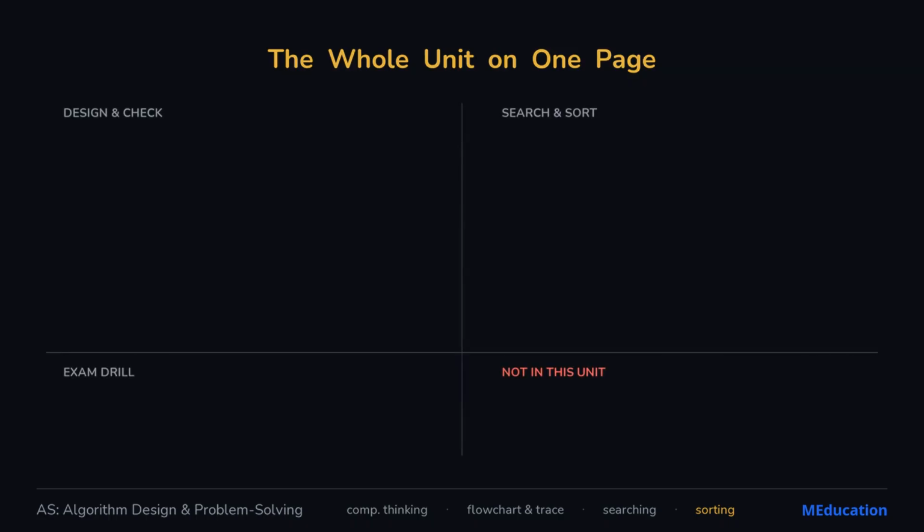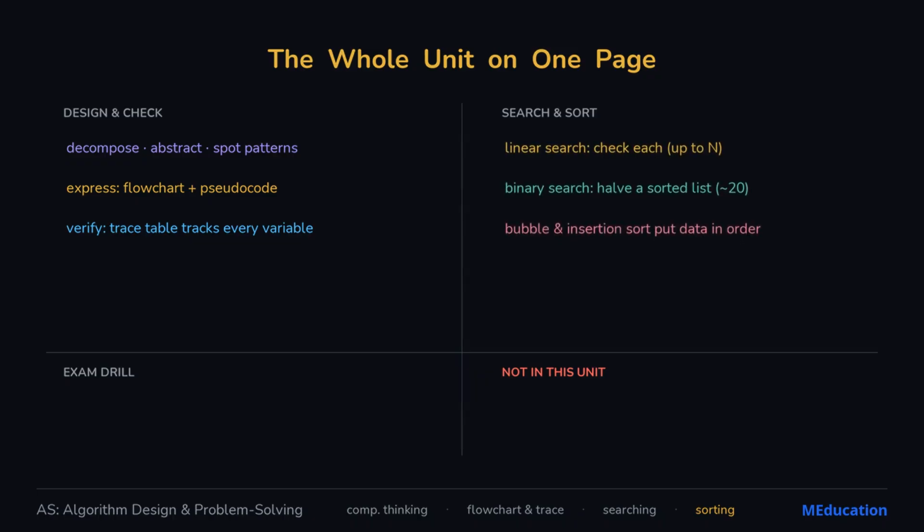It starts with computational thinking. Decompose a problem into pieces, abstract away the detail that doesn't matter, and recognize patterns you can reuse. Turn the tangle into clear, ordered steps before you write a single line. Express those steps as a flowchart or pseudocode, and check them with a trace table that follows every variable. And know the standard algorithms: how to search a list and how to sort one.